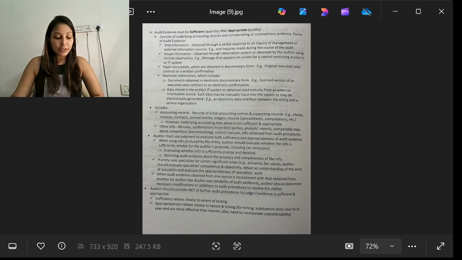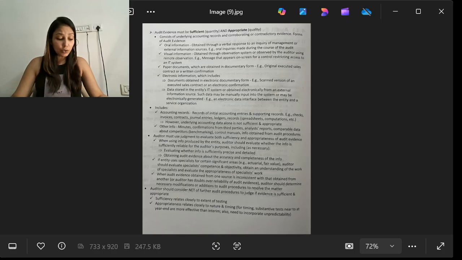Electronic information includes documents obtained in electronic documentary form, such as a scanned version of the executed sales contract or an electronic confirmation. It also includes data stored in the entity's IT system or obtained electronically from an information source. Such data may be manually input into the system or may be electronically generated. For example, electronic data interchange between the entity and the service organization is one of the examples.